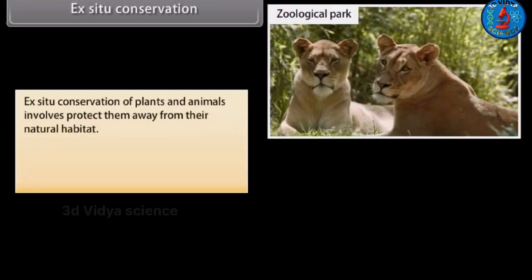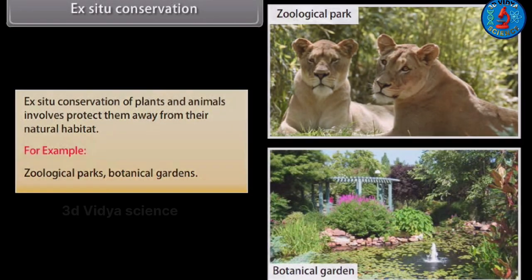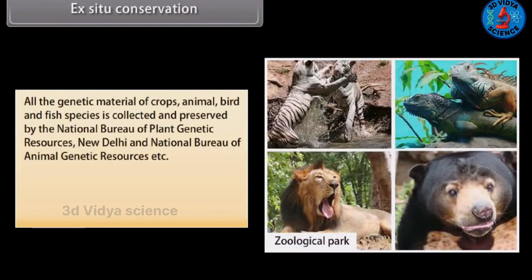Ex-situ conservation. Ex-situ conservation of plants and animals involves protecting them away from their natural habitat. For example, zoological parks and botanical gardens. All the genetic material of crops, animal, bird and fish species is collected and preserved by the National Bureau of Plant Genetic Resources, New Delhi, and the National Bureau of Animal Genetic Resources.